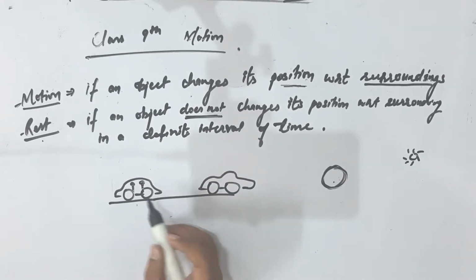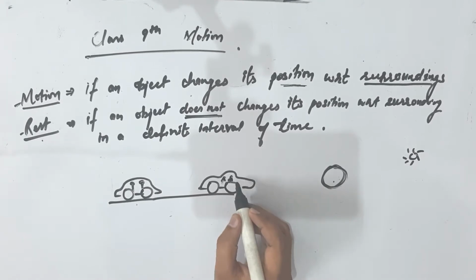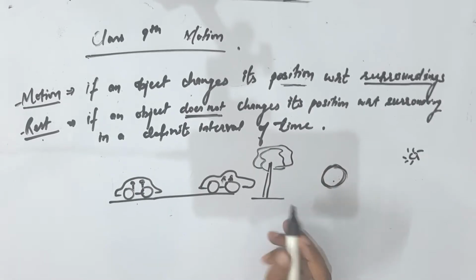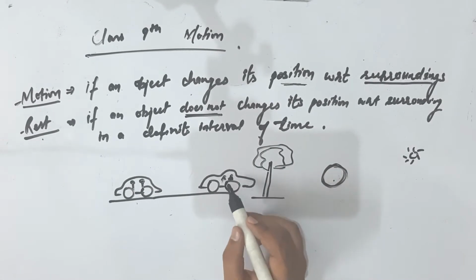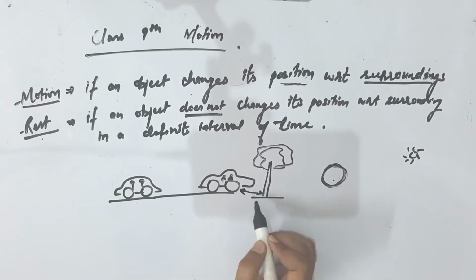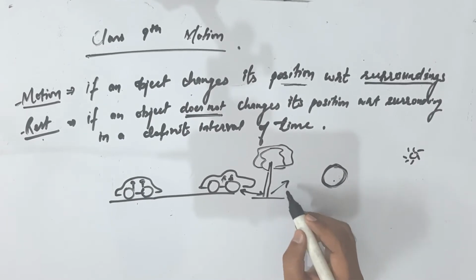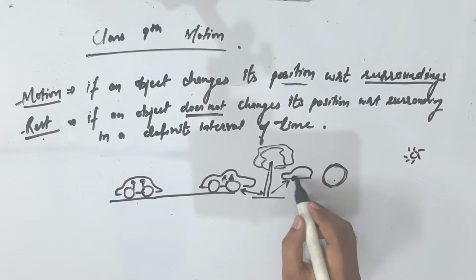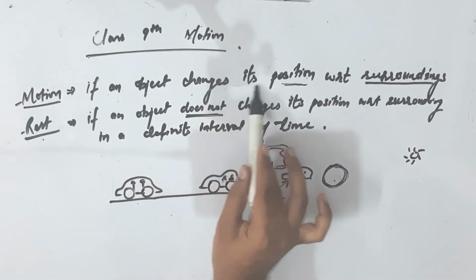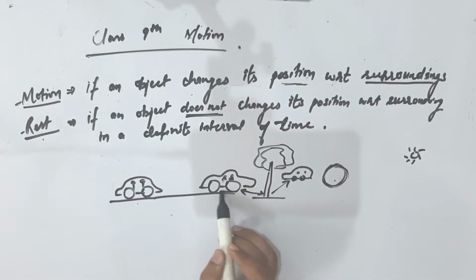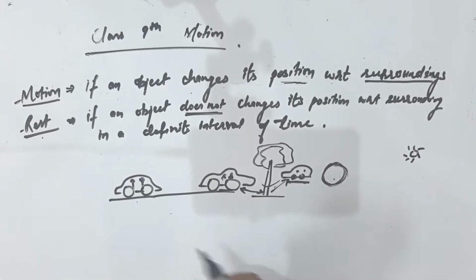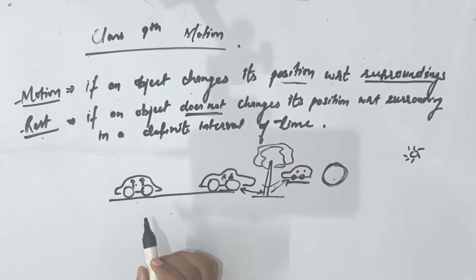And if it is changing, like you are sitting with your friend, but this time you are comparing with a tree or something else outside the car. In that case, when the car passes by this tree, it changes its position. Previously the distance is like this, and after a certain interval of time, the position of the car is like this. So when the object is changing its position with respect to the surrounding, it is called motion. And if it does not change the position with respect to the surrounding, then it is called rest.